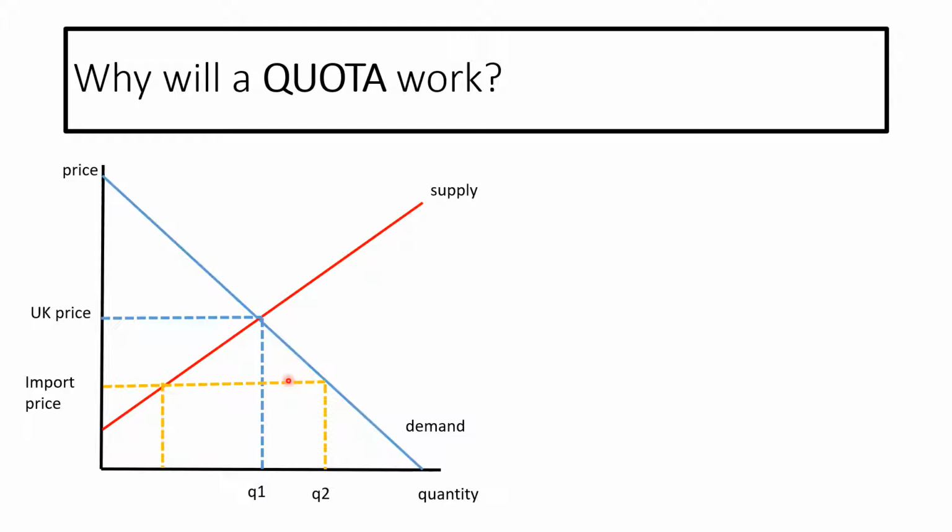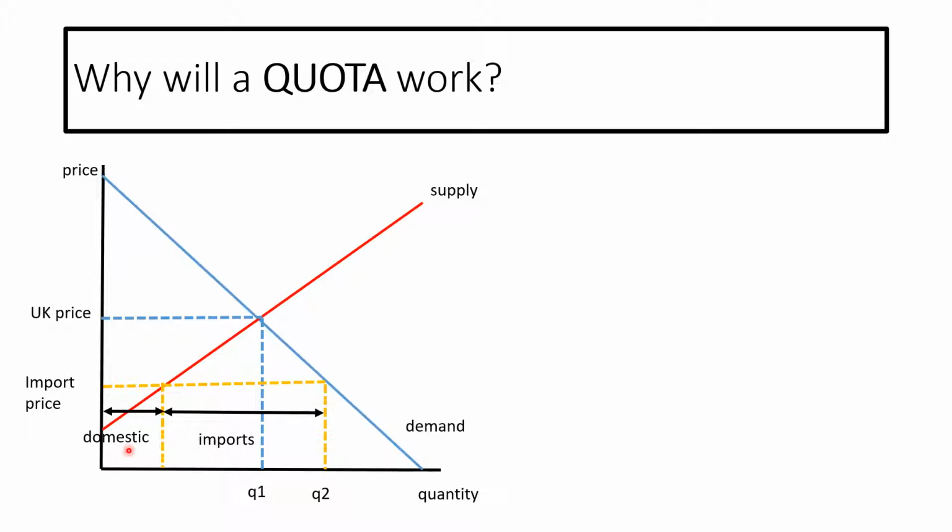The effect this will have is UK businesses on our supply line will be happy to supply this much. So our domestic market will have shrunk from the blue line to the yellow line because the price is so much lower and they will not supply to that line anymore. So what's going to happen now is the rest of this will come from imports. So we have a large amount of imports. So the customers are getting a cheaper deal, however, the domestic industry has shrunk, which isn't always great.